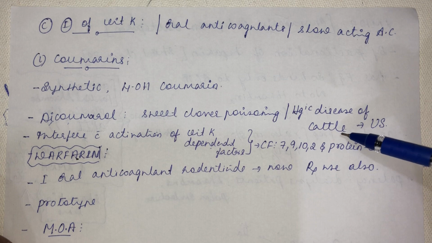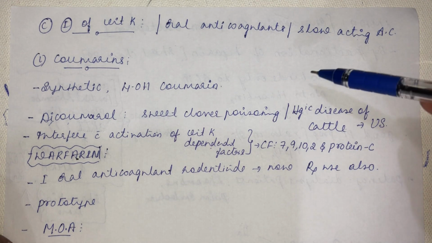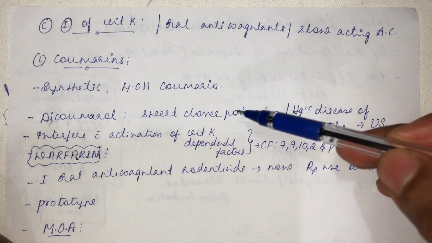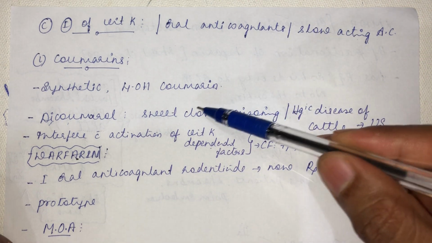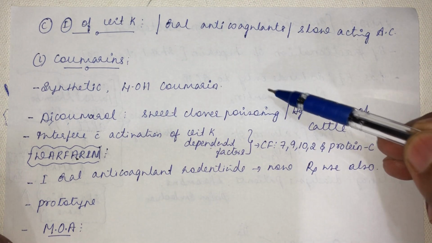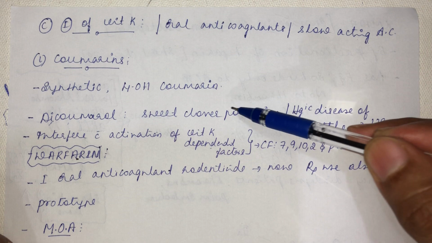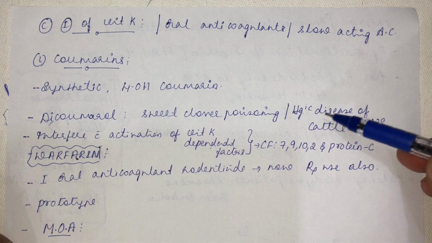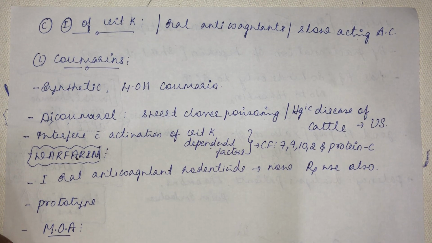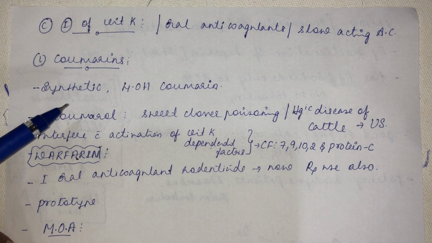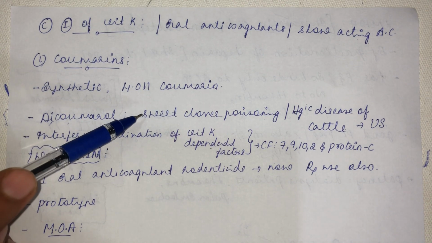Cattle grazing in areas where sweet clover grows used to die due to hemorrhage, owing to the presence of dicumarol in the sweet clover.